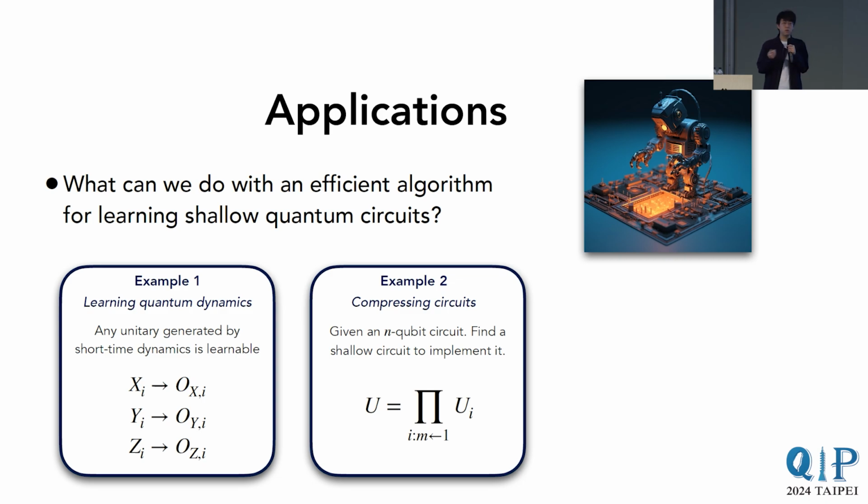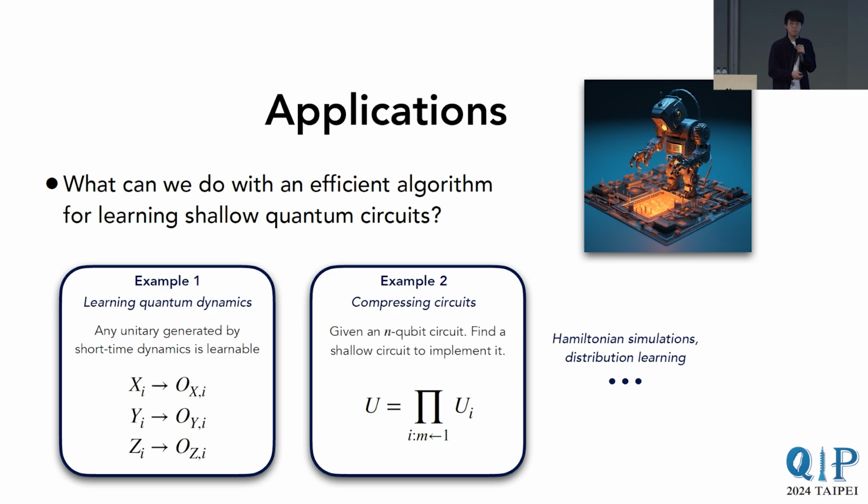However, what we would like to do is find a shallowest circuit, a constant depth circuit that approximates it and implements that same unitary. In order to apply it to this task, the idea is to think of the shallowest circuit for implementing that unitary as an unknown shallow circuit, and then apply this learning algorithm for learning shallow circuits to discover what that shallow circuit is.